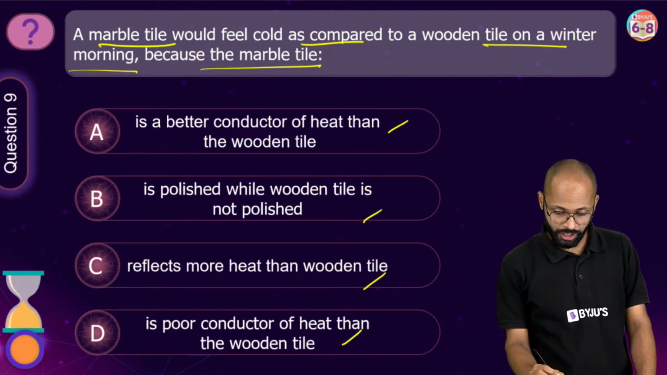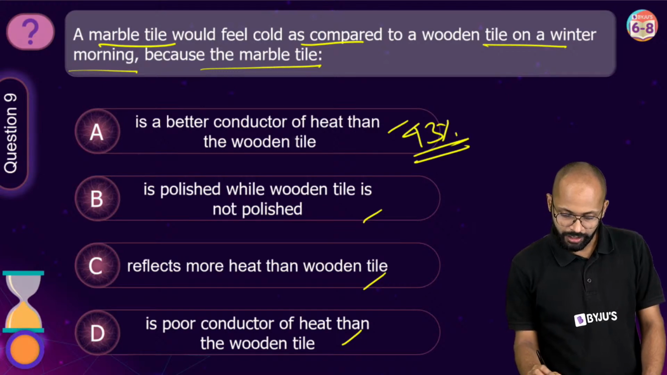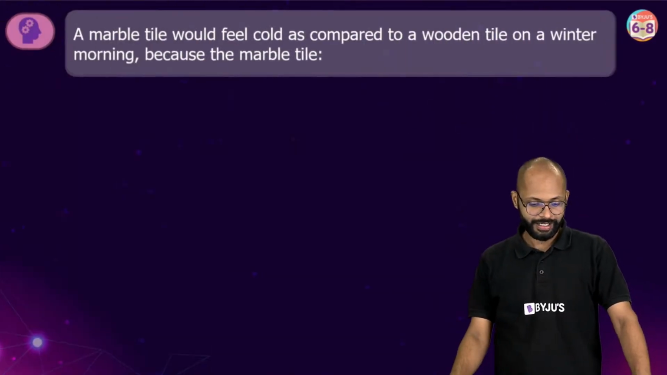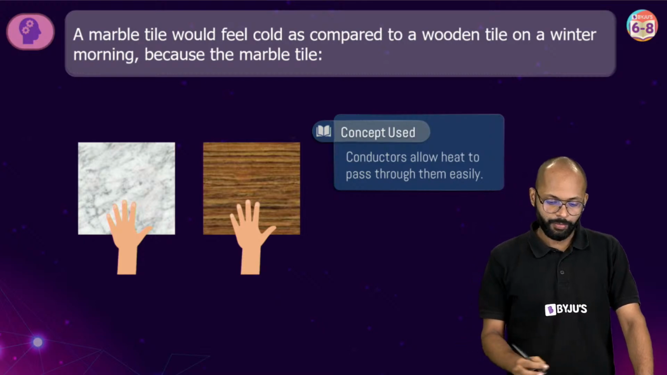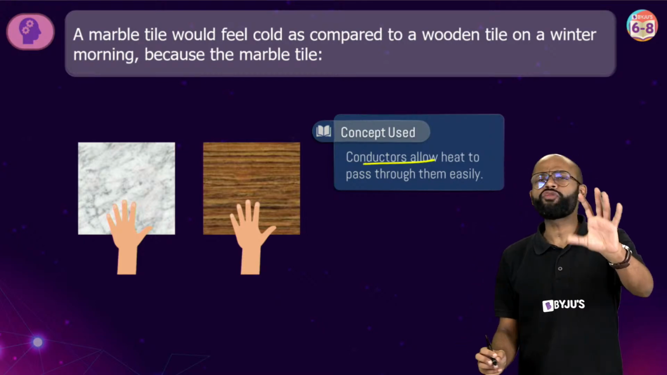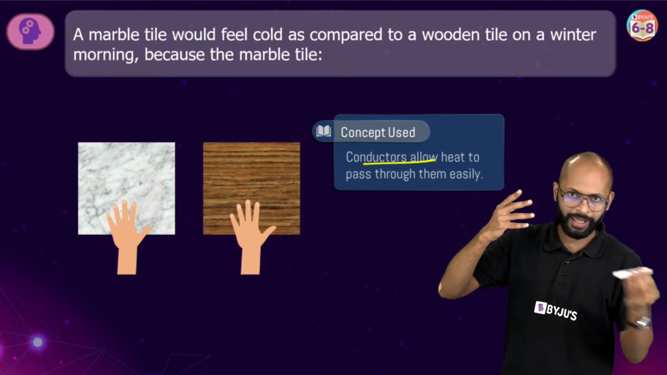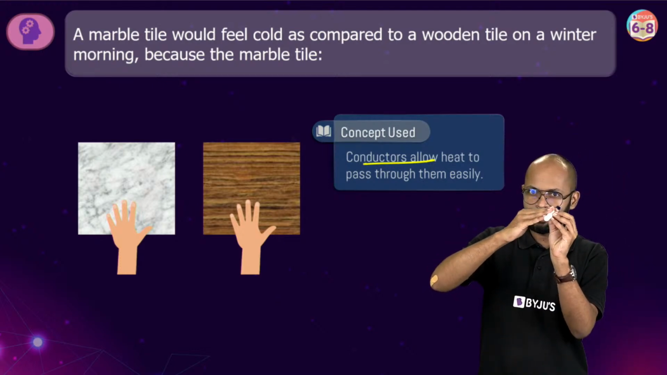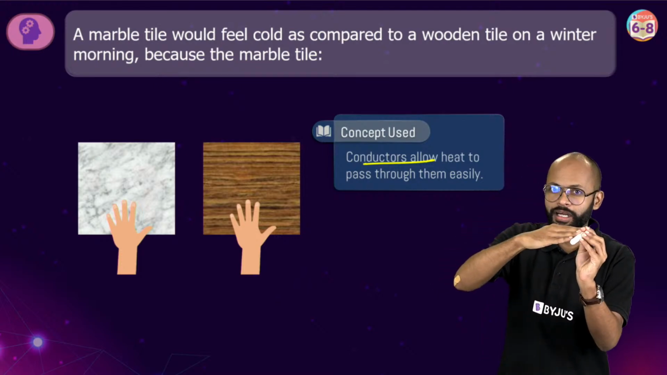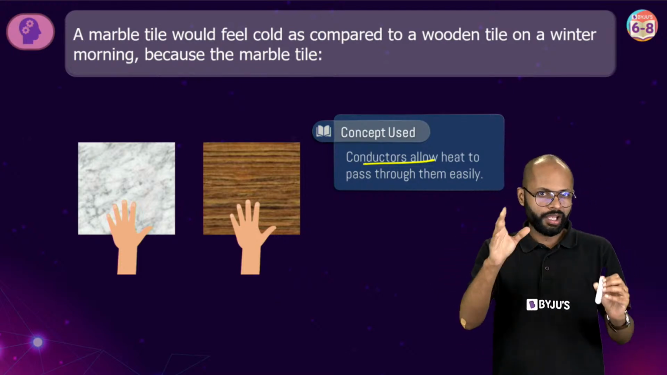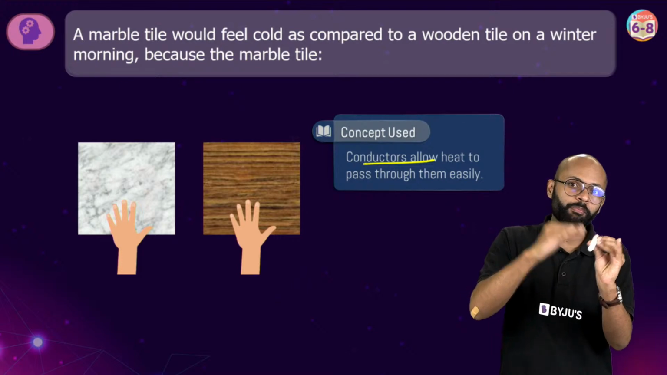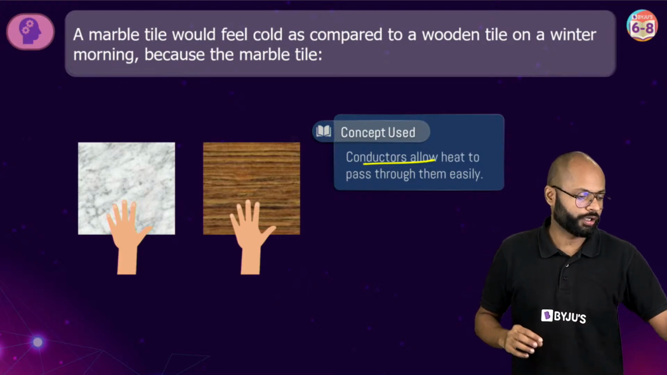Option A is 43. Very good. You're right. देखो marble tile क्या है? Why do you feel something as cold? When you touch, let's say, this pen, and this pen is taking heat from your hand, you will feel cold. If your hand takes heat from the pen, this pen will feel hot.